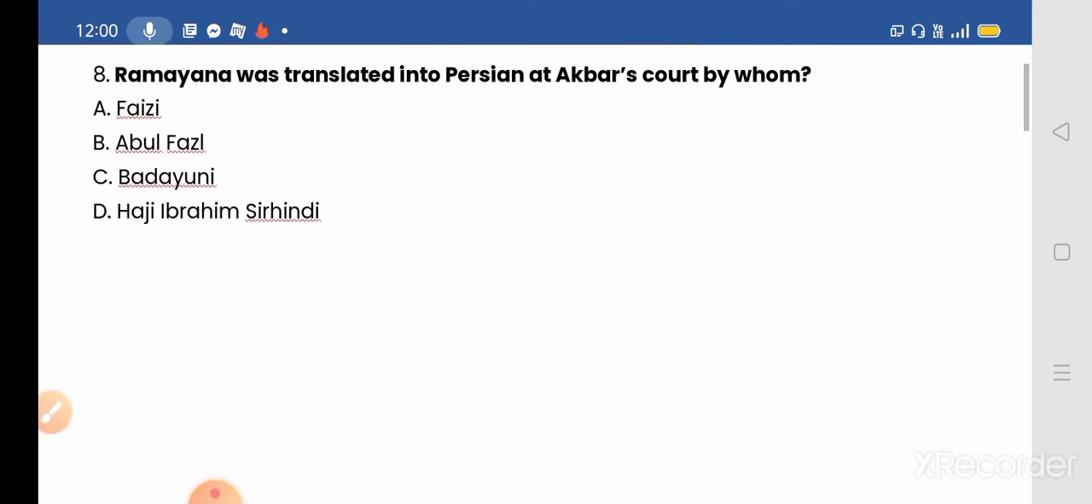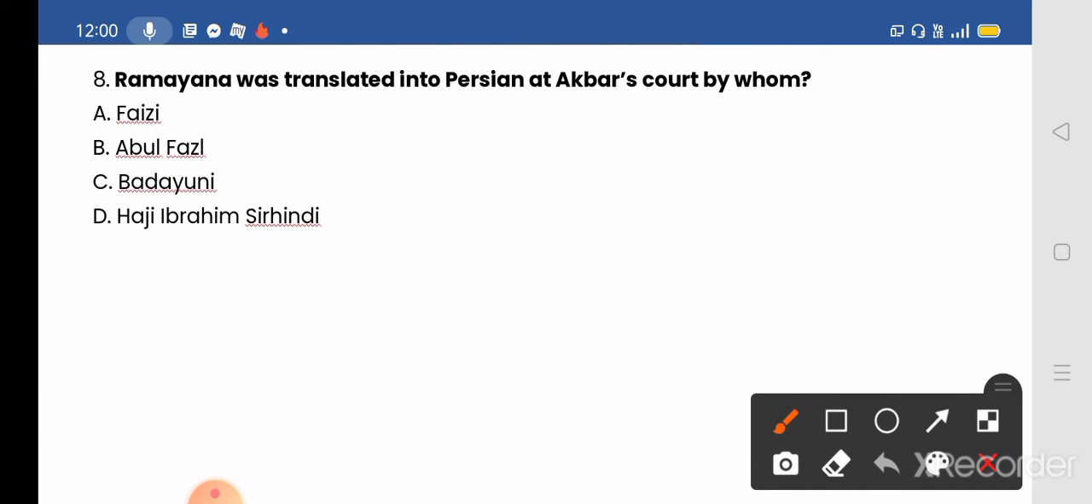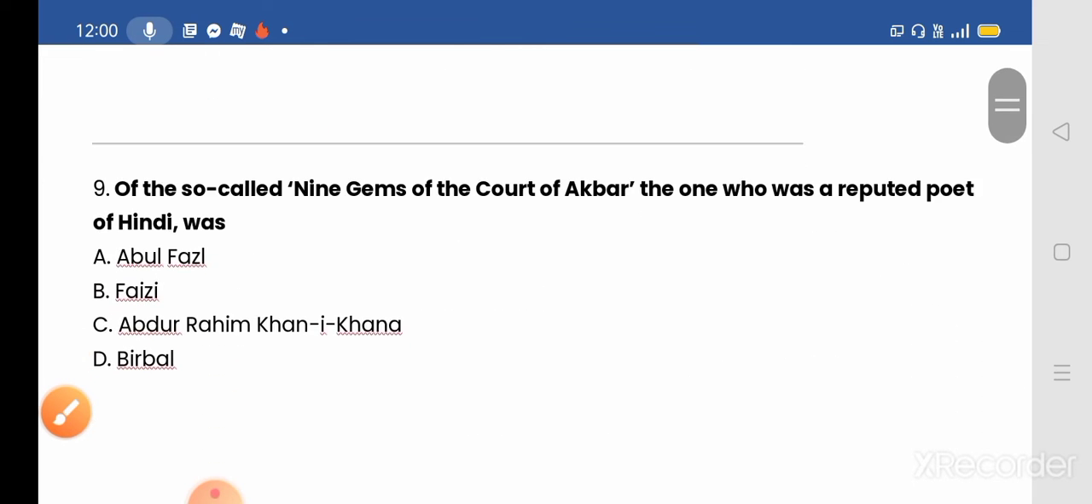Next we move to our eighth question. Ramayana was translated into Persian at Akbar's court by whom? Options given: A, Faizi, B, Abul Fazl, C, Badauni and D, Haji Ibrahim Sirhindi. And the correct answer will be C, Badauni. Ramayana was translated by Maula Abdul Qadir Badauni into Persian.